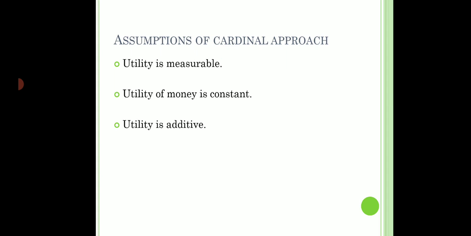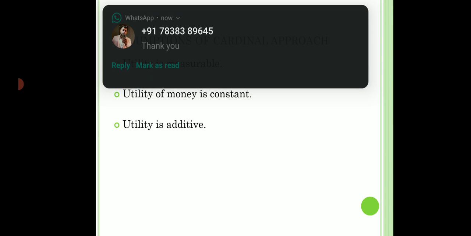Moving on, these are the assumptions of the cardinal approach. Number one, utility can be measured. So the word cardinal means number. So yes, utility can be measured in numbers. I can say that product A gives me 20 utils of satisfaction. I can put a number on my satisfaction. Second, utility of money is constant.